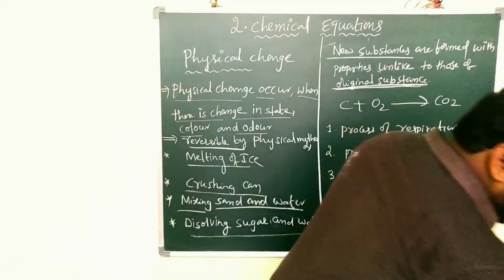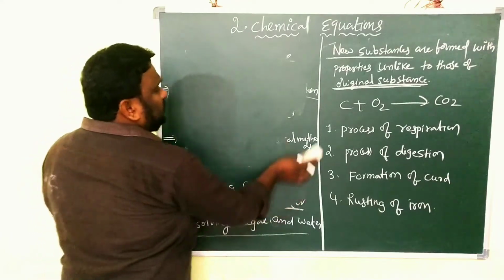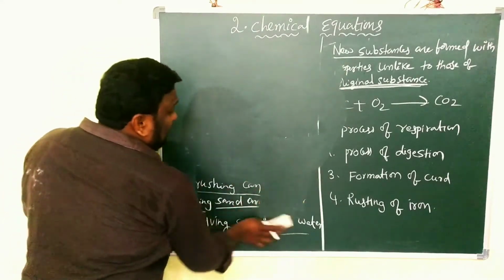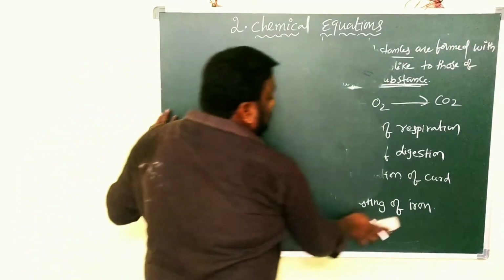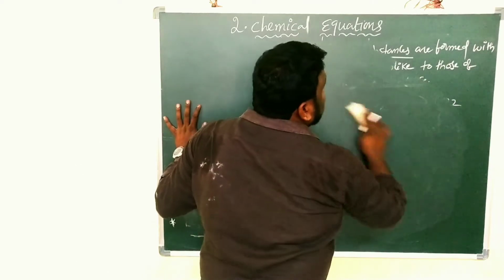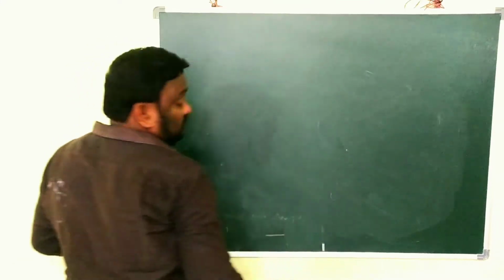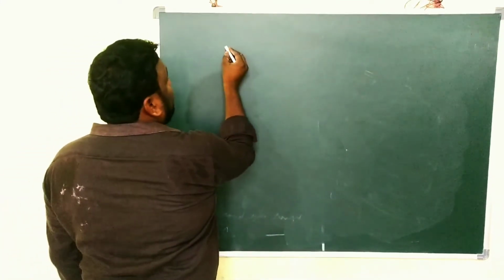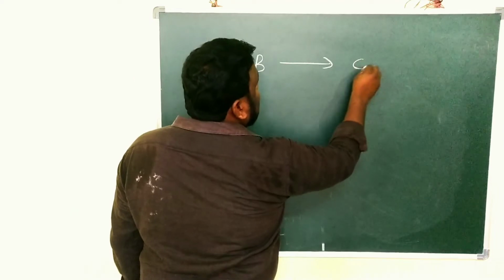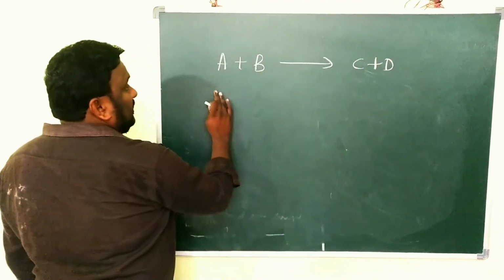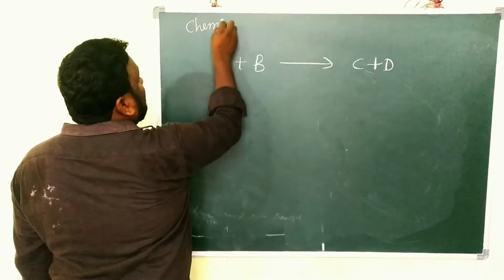Okay children, the next thing is, first you have to know what a chemical equation is, and how we can represent a chemical equation. So first we have to know about that one. Clear, what is the chemical equation? Children, here I am giving a general equation: A plus B gives rise to C plus D. So it is simply a chemical equation.